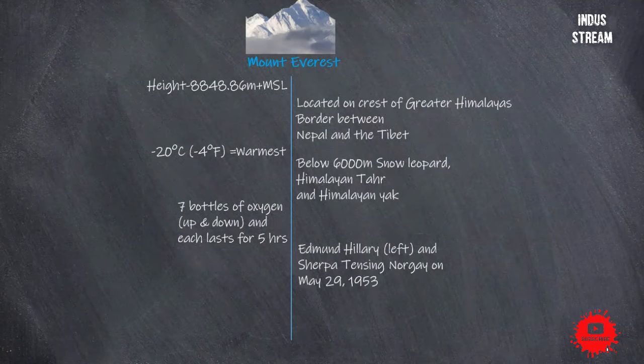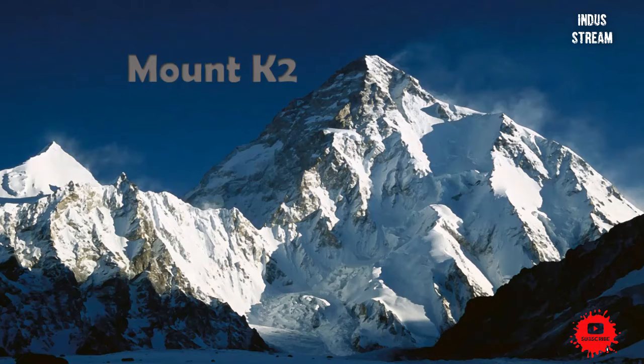The first people to climb Mount Everest were Edmund Hillary and Sherpa Tenzing Norgay on May 29, 1953, and the first Indian person to climb Mount Everest was Avtar Singh Cheema. Next is about Mount K2.